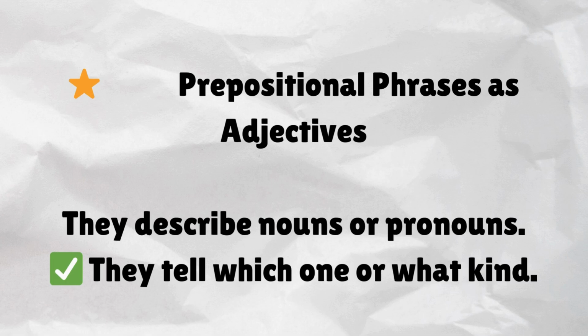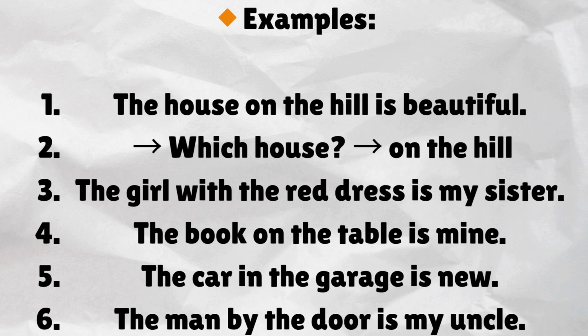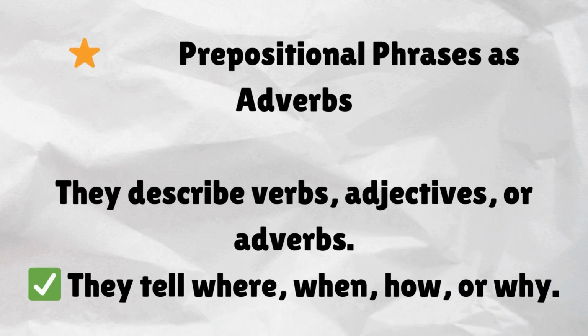Prepositional phrases as adjectives. They describe nouns or pronouns. They tell which one or what kind. Examples. The house on the hill is beautiful. Which house? On the hill. The girl with the red dress is my sister. The book on the table is mine. The car in the garage is new. The man by the door is my uncle.